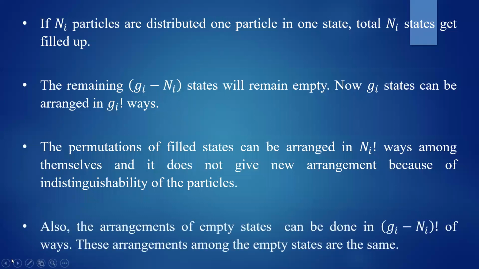Also the arrangements of empty states can be done in Gi minus Ni factorial number of ways, and these arrangements among the empty states are the same, because the states are empty. You can arrange them in a different way, it doesn't matter. If you take the first state to the second or the second state to the first, if you exchange them, since they are empty states, interchanging the empty states cannot change the entire possible system.